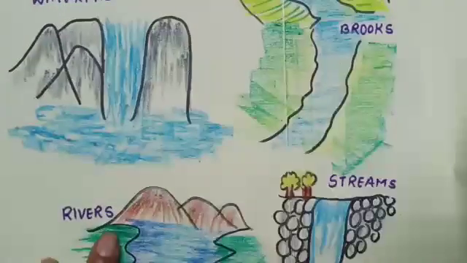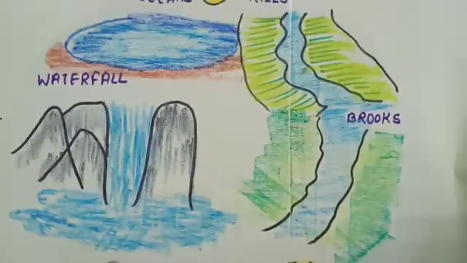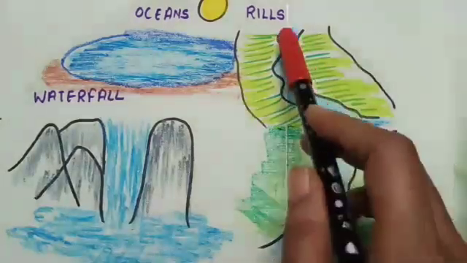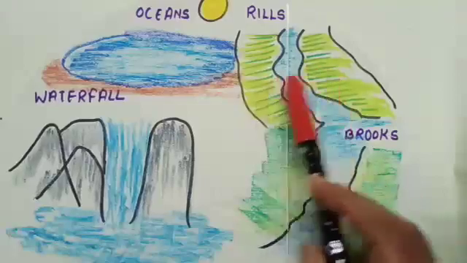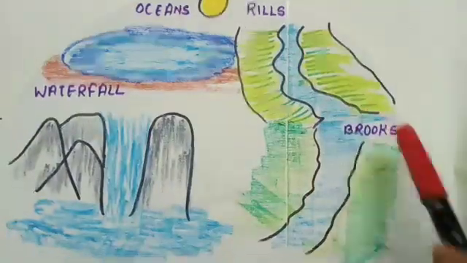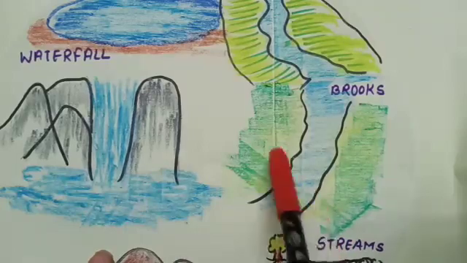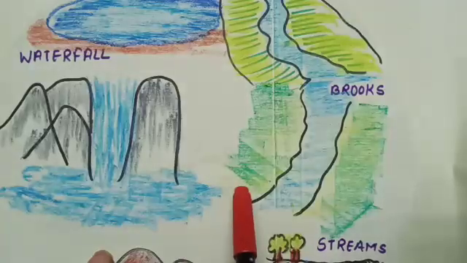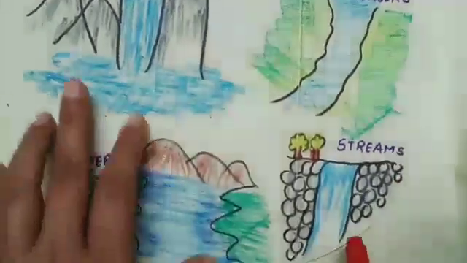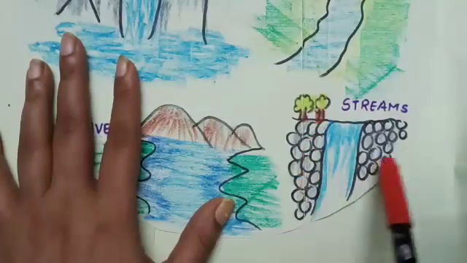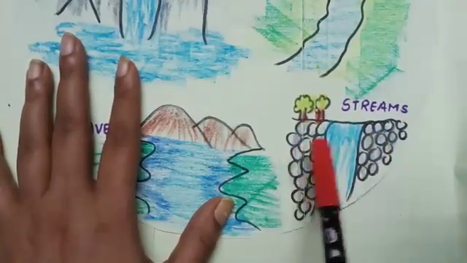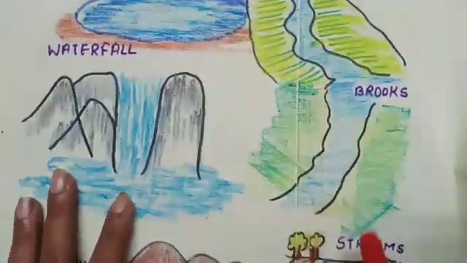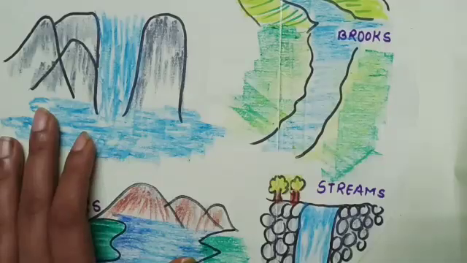Rills, brooks and streams are the smaller water bodies. They are narrow. You can see in the rills a small water coming from the land surface. That is, the land surface is cut and in the middle the water is flowing. In the same way it is with the brooks. You can see that it is a small stream and either they are cut by the rocks or they are cut by the soil. Now in the streams you can see that it is cut with the rocks. The presence of rocks is there, and the middle portion that is flowing is your water. So all these three water bodies are narrow in size.